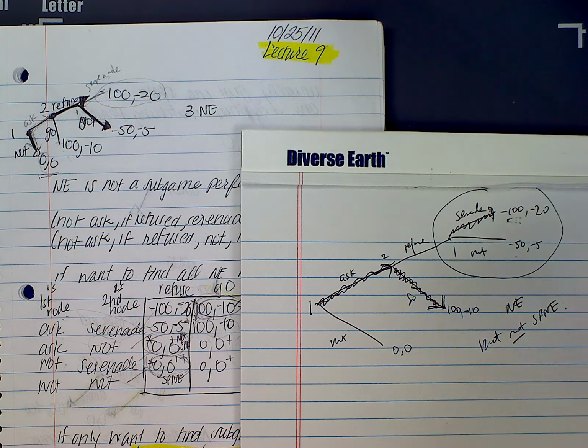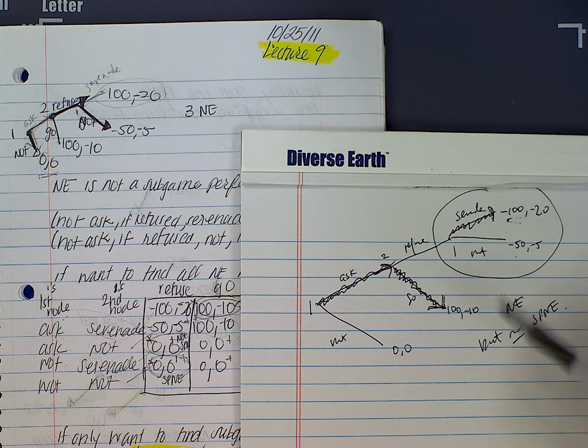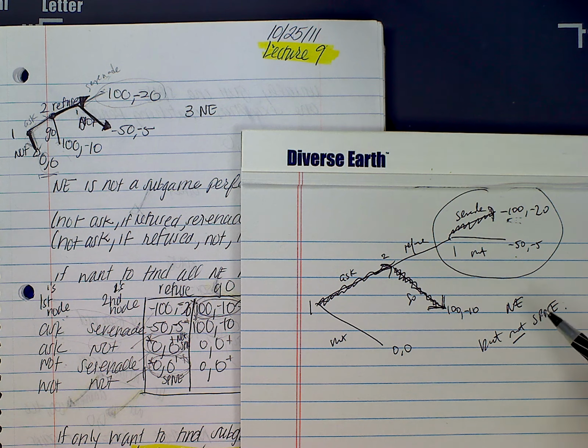So to show something's not a subgame perfect Nash equilibrium, you just show it for the first step? Well, it's possible that the first step would have worked out but the second one wouldn't. Remember the definition: subgame perfect Nash equilibrium is if in every subgame people's play corresponds to a Nash equilibrium of the subgame.